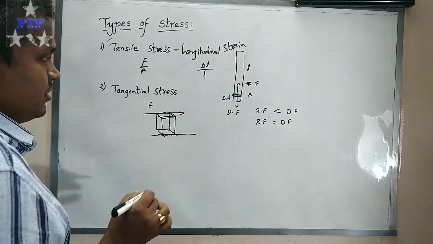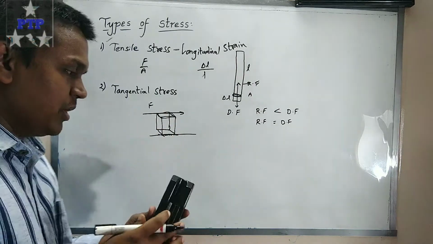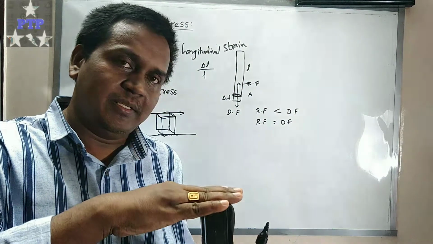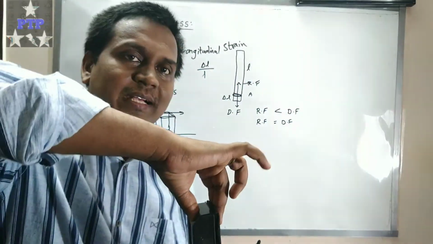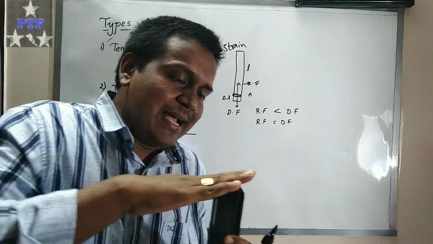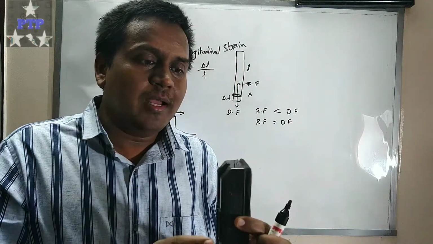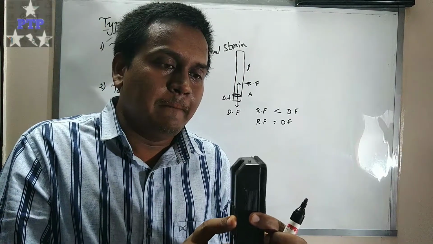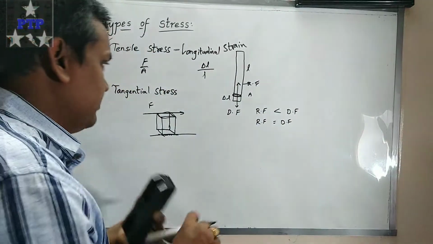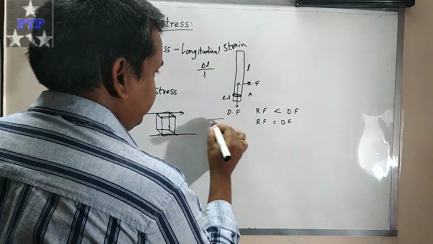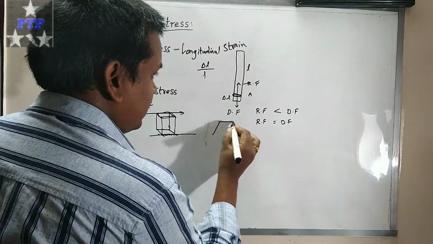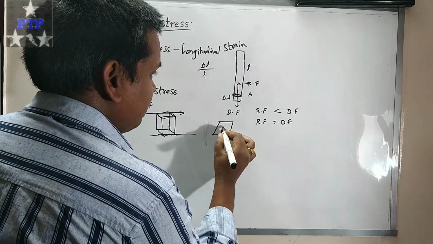If a force is applied on the body like this, it may compress, or if a force is acting upward, it may elongate. But the force is acting tangential to the body, so the body will bend, or it will make some angle. The block will bend to some extent.